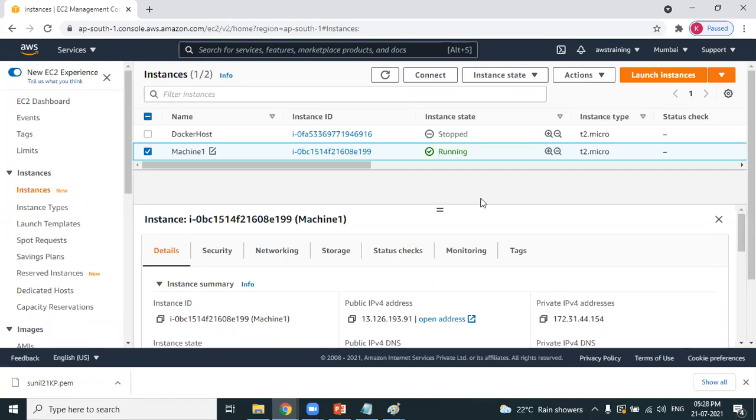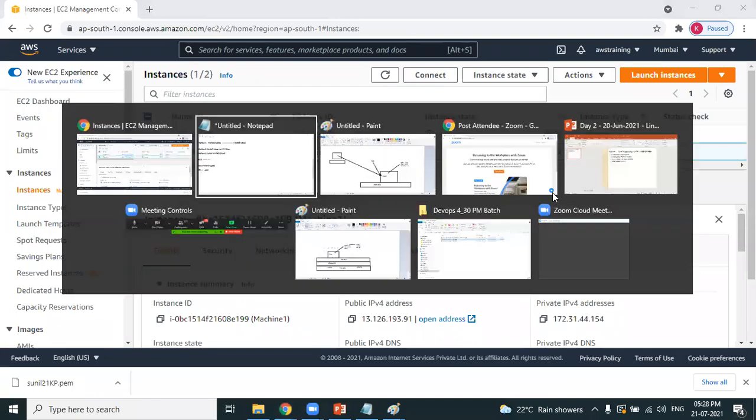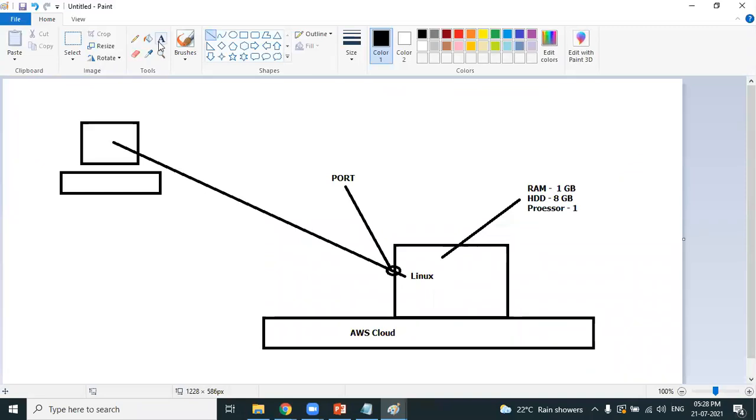Question number 1. Where is this machine running? Friends, where is this machine running? This machine is running in the Mumbai data center. Can you see here, at the top right side? You can clearly see that this particular machine is running in the Mumbai data center. Fine. Now, I am from Hyderabad.